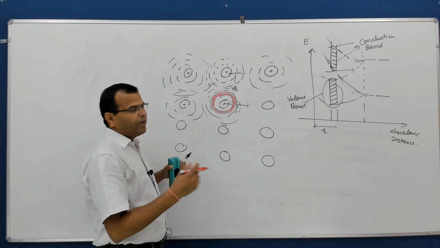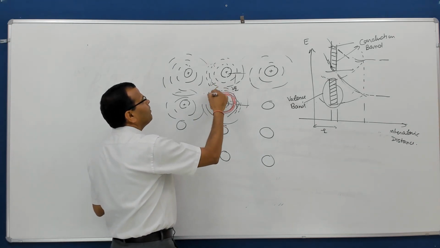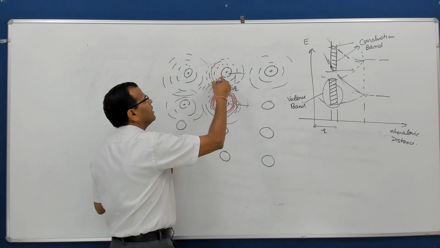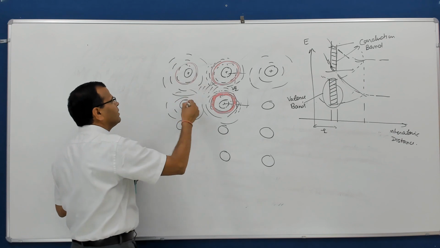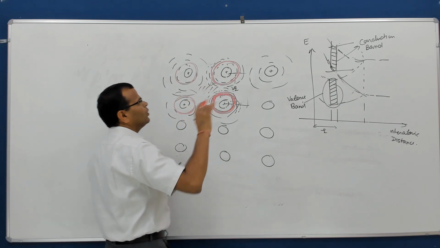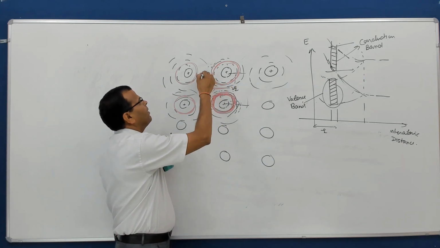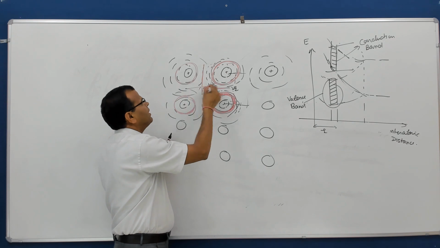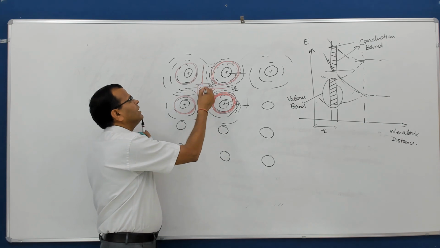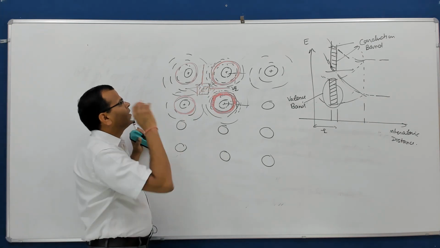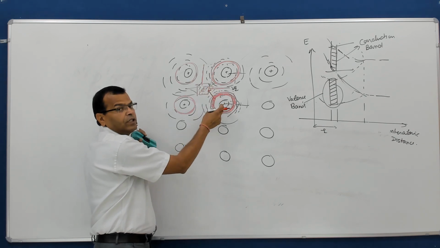But further, if you move away from this atom, you can see this is the valence band of this atom, this is the valence band for this atom, this is the valence band for this atom, and so on. But there is some portion, maybe here, maybe here, maybe here. If the electron is here, then a certain amount of energy is required to bring this electron out of the influence of this nucleus.